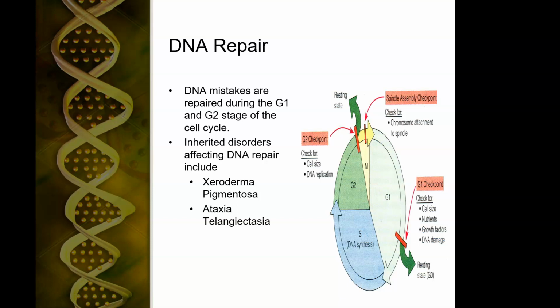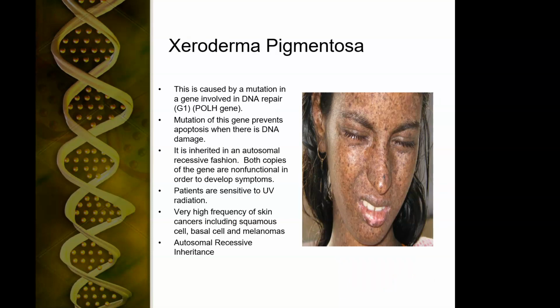DNA repair. DNA makes mistakes, and they need to be repaired efficiently. So the G2 checkpoint makes sure it was done, but DNA repair is the process of repairing it. And there are some inherited disorders of DNA repair, including xeroderma pigmentosum and ataxia telangiectasia. These are super rare disorders. They don't really fit anywhere, so that's why I'm putting them here. So when you start studying for Step 1, you'll have something to back you up here.